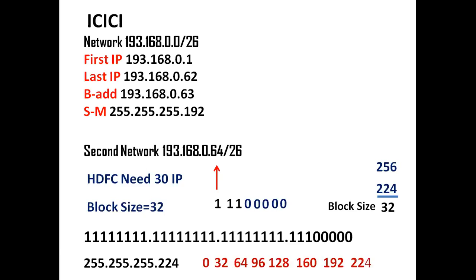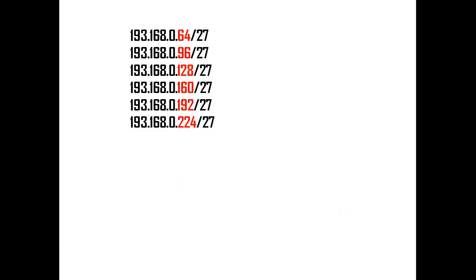But try to understand. What is my second network here? The network which you have given to HDFC is 193.168.0.64. So if you start with 64, it means we have already used 62 public IP addresses. So that's why you should remove these 2 subnets from here. Now you have 6 subnets here, brother, and every subnet has 30 public IP addresses.